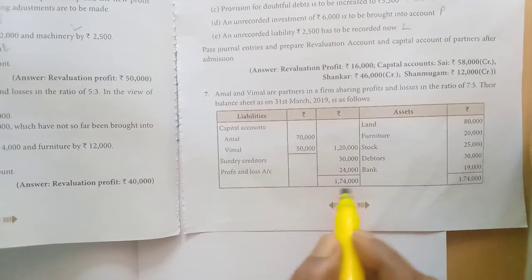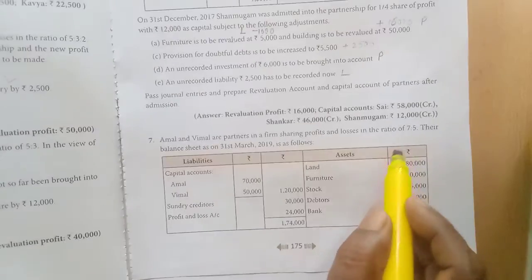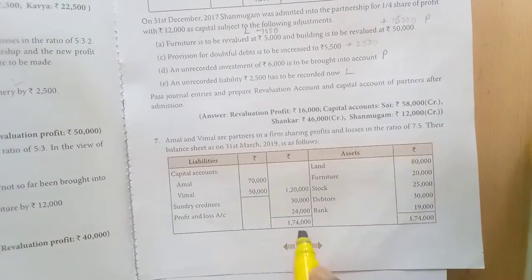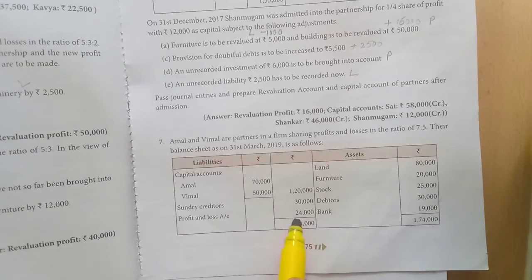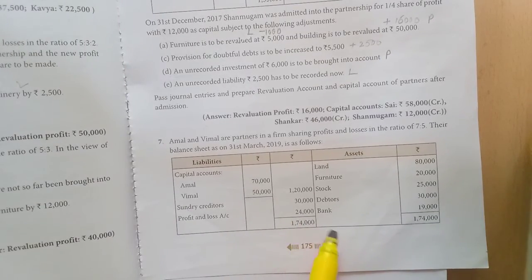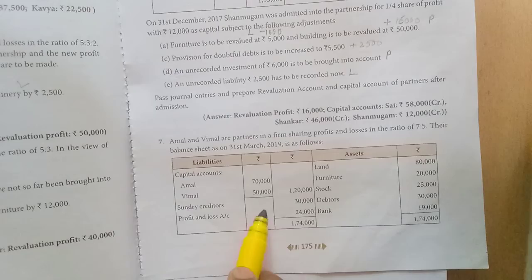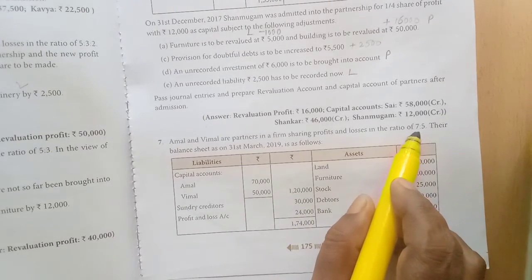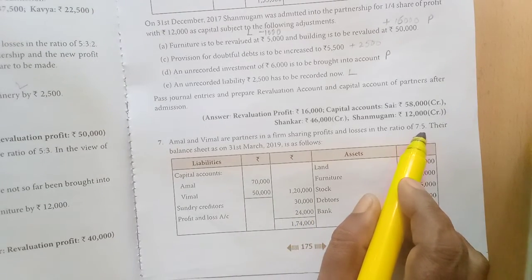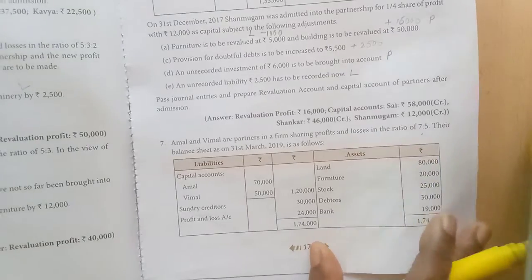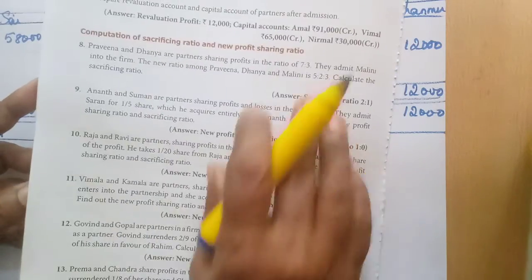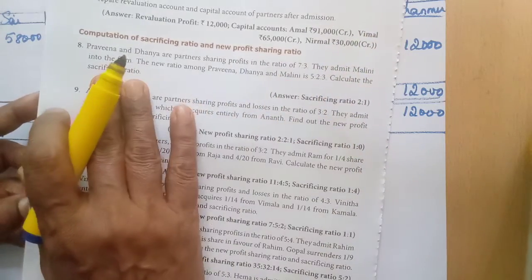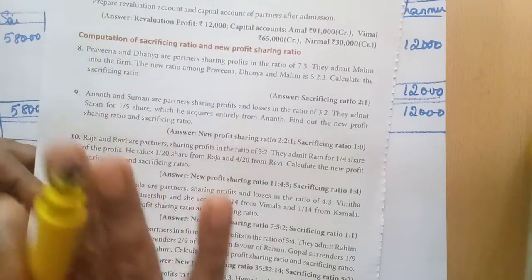Then this profit and loss account must be shared among the old partners in the old ratio. Okay, 24,000 into 7 by 12. So 12 we can easily divide, isn't it? 12, 1, 24, 2. So 2 into 7, 14,000. Then 2 into 5, 10,000. Okay, that you have to write. That's all. Then we have to total it and write that total to balance carried down.